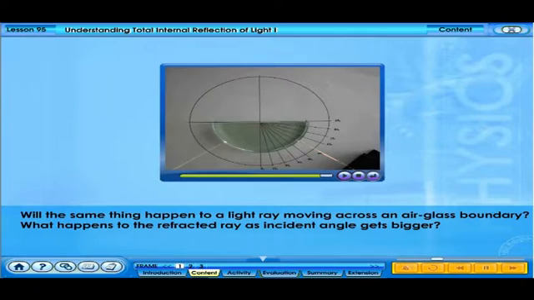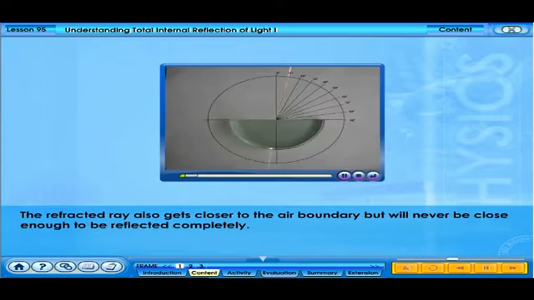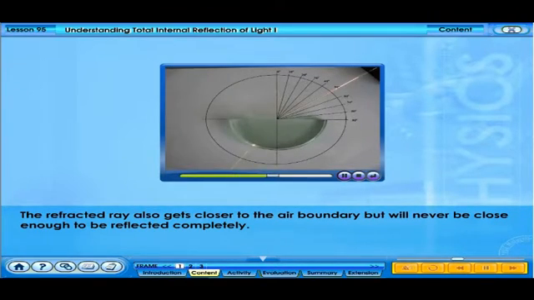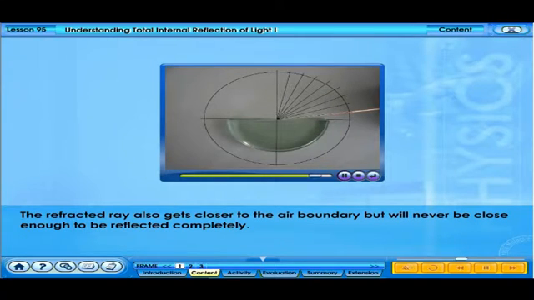Will the same thing happen to a light ray moving across an air-glass boundary? What happens to the refracted ray as the incident angle gets bigger? The refracted ray also gets closer to the boundary, but will never be close enough to be reflected completely.